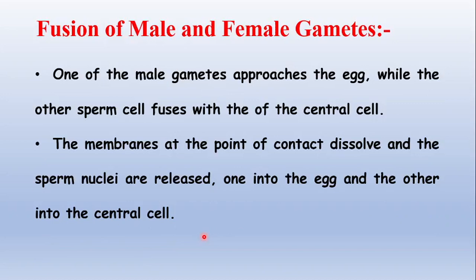Coming to the fusion of male and female gametes. One of the male gametes approaches the egg while the other sperm cell fuses with the central cell. The membranes at the point of contact dissolve and the sperm nuclei are released, one into the egg and the other into the central cell.